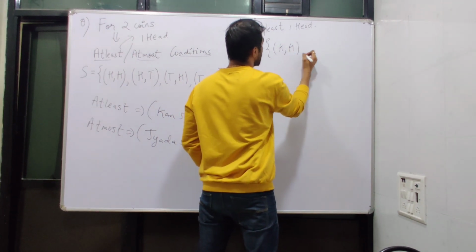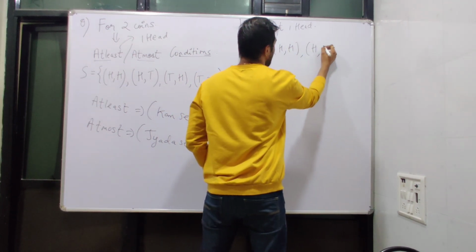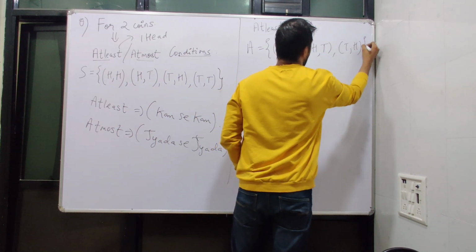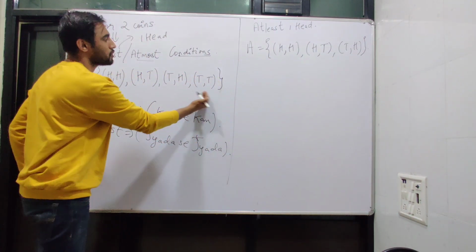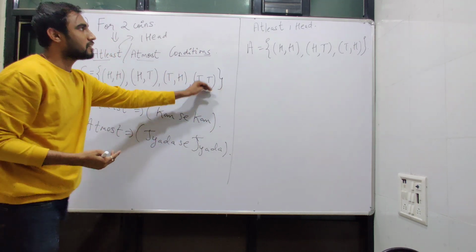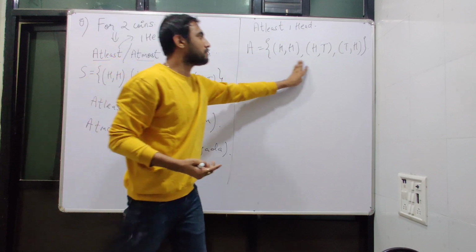So head and head. Then again एक हेड तो चाहिए. So head and tail. But here we don't have even a single head. So at least यानी कम से कम एक head we need, therefore we cannot take the fourth condition.